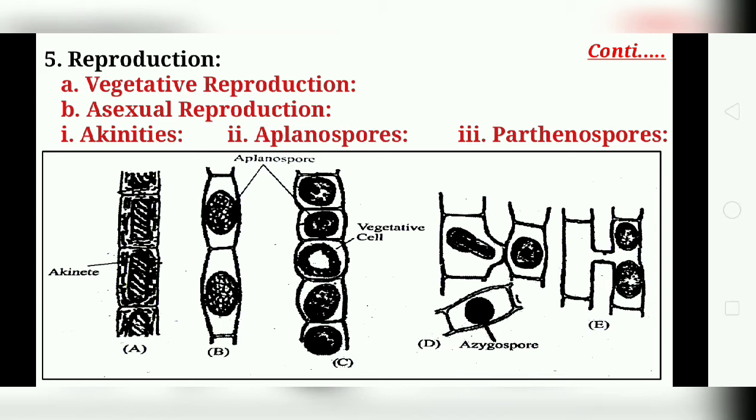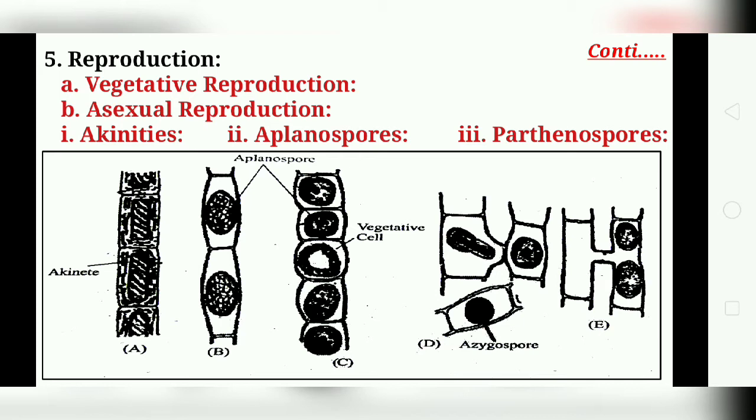And the third part is the parthenospore, which we can also call an azygospore. Sometimes gametes fail to fuse due to some mechanical or physiological reasons. Such gametes develop their independent thick wall. This structure gives rise to a spore called a azygospore or a parthenospore. An example is Spirogyra sahnii.